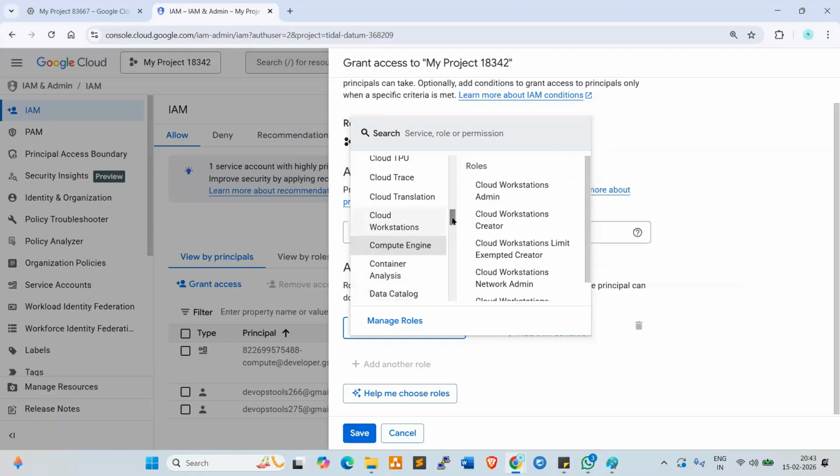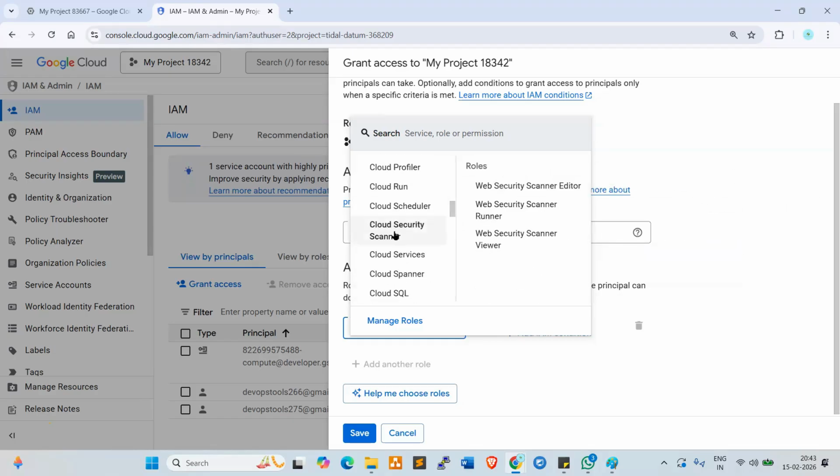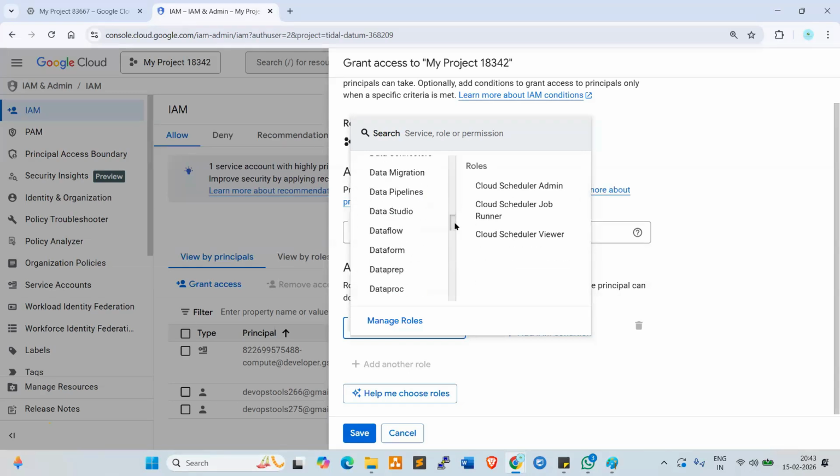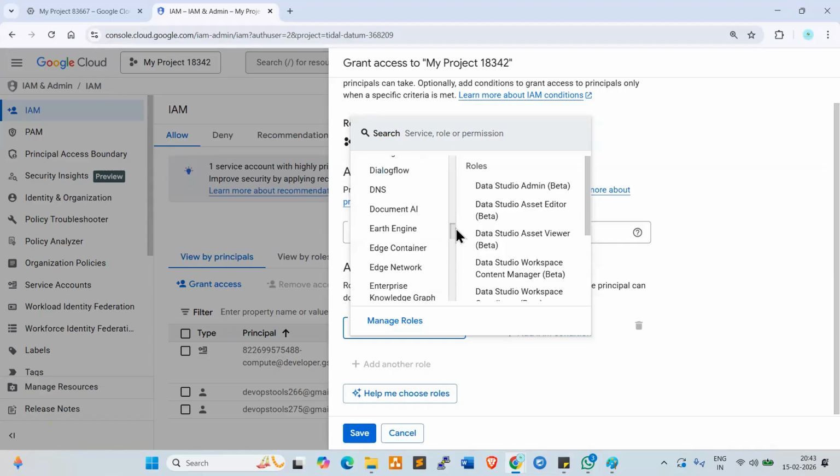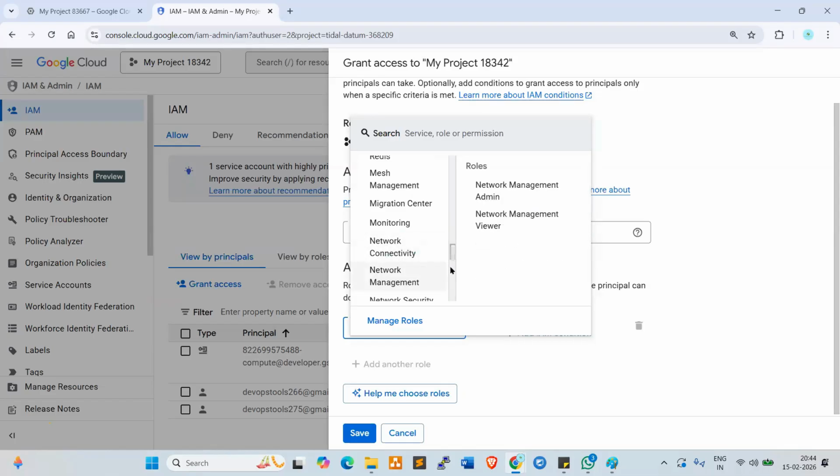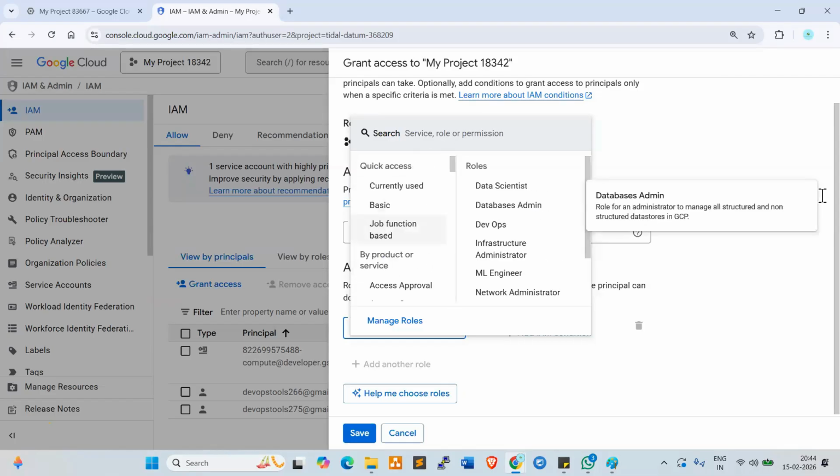Or else, if you want to give cloud security roles, cloud scheduler roles, Cloud Run roles, Dataflow roles, data pipelines roles, data migration roles, network roles, IAM role, infrastructure manager role, GKE roles, monitoring roles, network connectivity, network management, whatever roles you want to give, you can select.